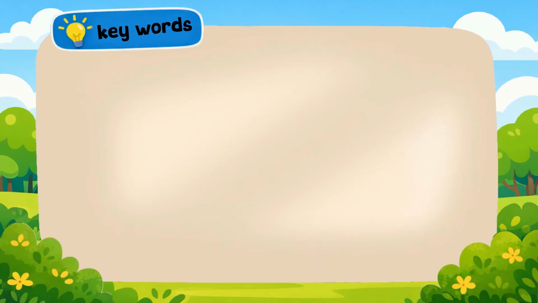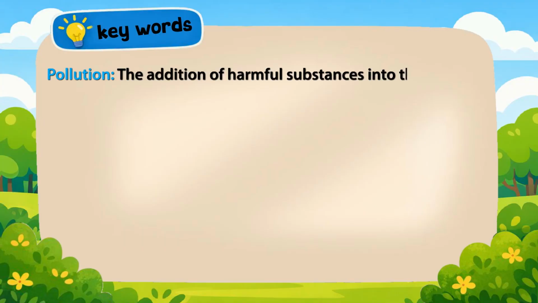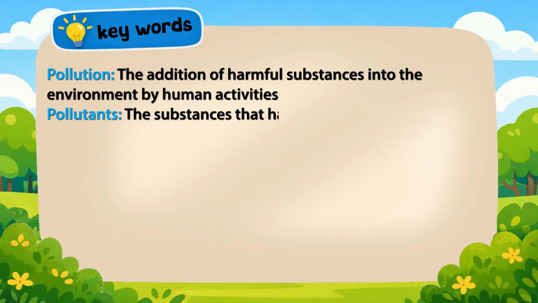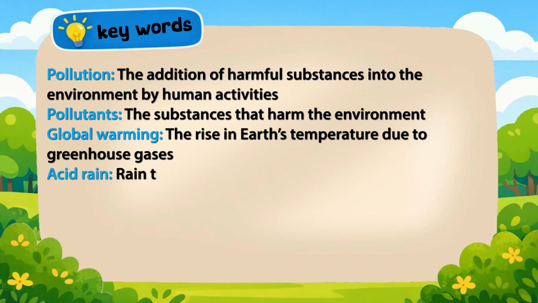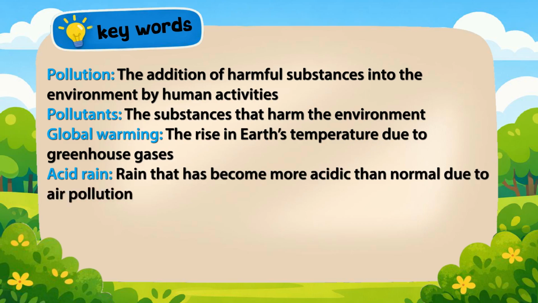Key words: pollution, the addition of harmful substances into the environment by human activities. Pollutants, the substances that harm the environment. Global warming, the rise in Earth's temperature due to greenhouse gases. Acid rain, rain that has become more acidic than normal due to air pollution.